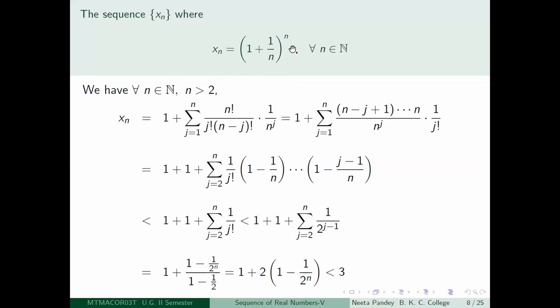And 1 to the power n is also 1. And 1 by n to the power 0 is 1. So all you are left with is 1. Okay. So what happens after that?